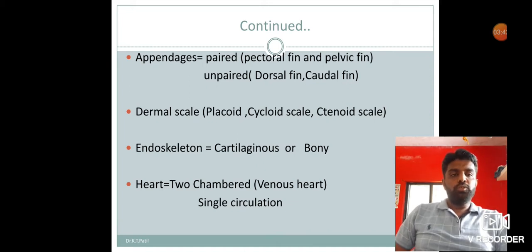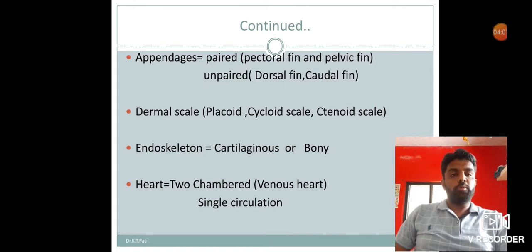Heart: when you see the heart in fishes, it is two chambered, one auricle and one ventricle, and it is also called a venous heart. Why? Because only deoxygenated blood enters and passes through the heart, so that heart is called a venous heart.